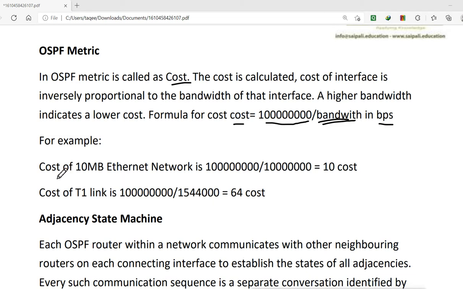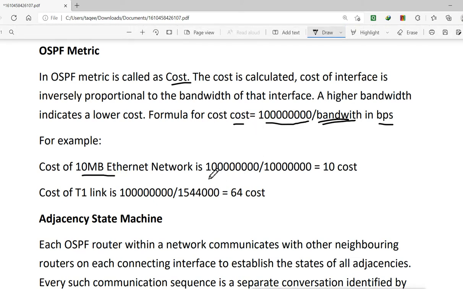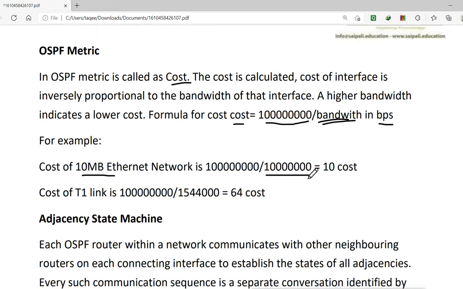Now for example, the cost of a 10 Mbps Ethernet link. If you have a 10 Mbps link, you convert it into bits per second. This is 10 Mbps in bits, and when we divide the fixed value by this, the cost will be this.